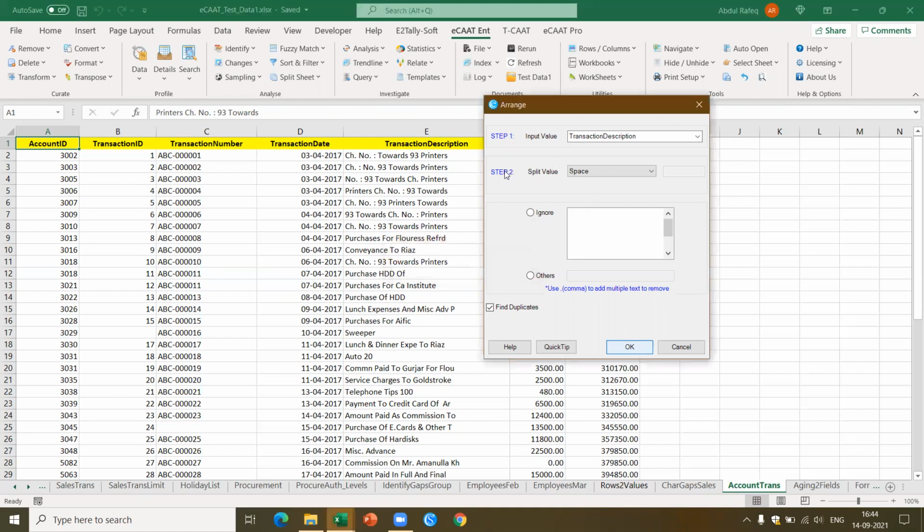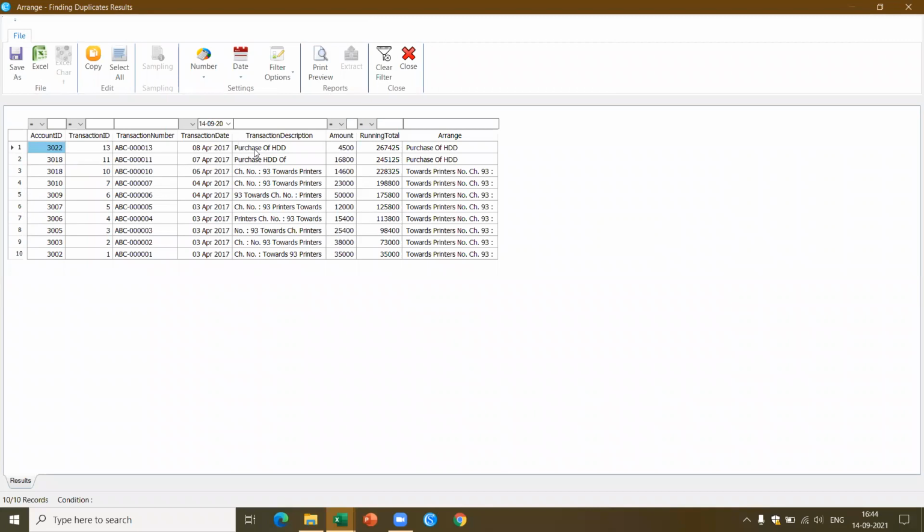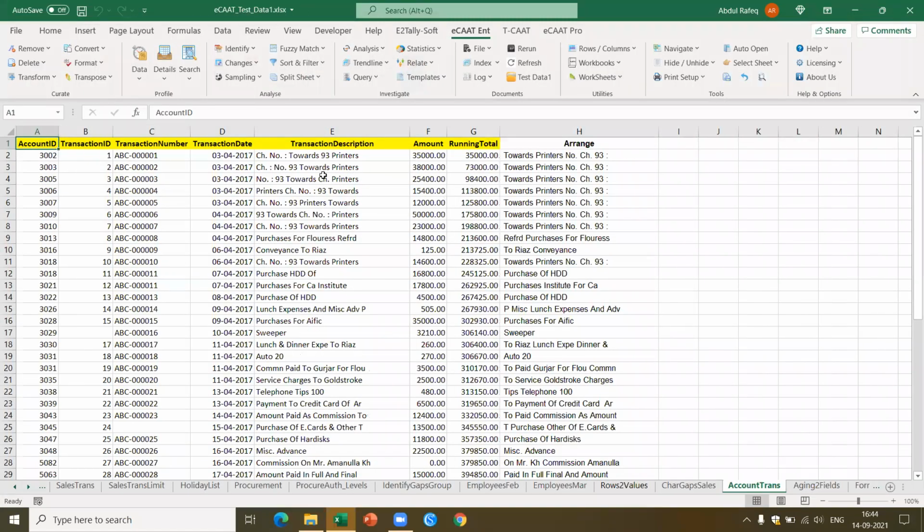Now, this function will take a little time because it is going to perform the function cell by cell. Now, if you see here in this case, in all this narration, you had this purchase of HDD, which was the original one. This has been rearranged as purchase of HDD. Again, purchase HDD of. Now this has been rearranged as purchase of HDD. Now here, check number 93 towards printers. Now they have written it in multiple ways. All these you are able to rearrange, and you will find that these are all the duplicates which are there. Now this is how you can use the fuzzy match. So it means whatever the characters which are given, you'll be able to rearrange the data, and based on that you can get the pattern.